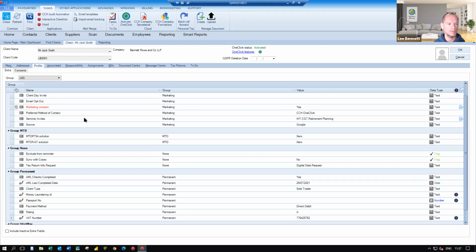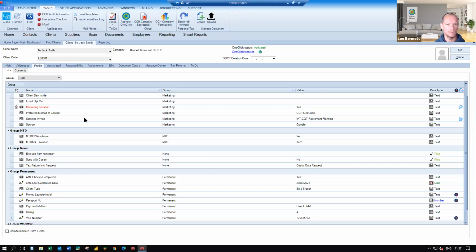Pretty much you can capture any type of information, whether it's drop-down pick lists, whether it's free format text, whether it's dates, whether it's tick boxes. You'll see those in the value on the right-hand side. You can make the extra fields mandatory when you're creating a client record. Those will be marked in red. So on this particular screen, you'll see the marketing consent is in red. And that just means that that record, that field has to be filled in when I'm creating a brand new client within CCH Central.